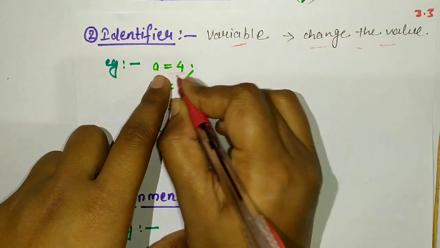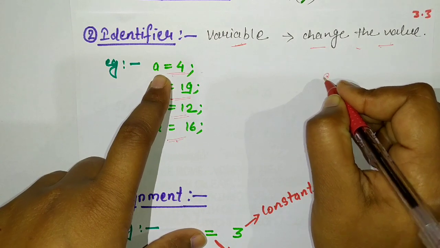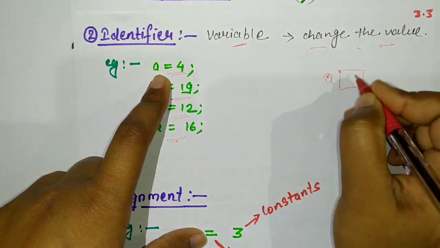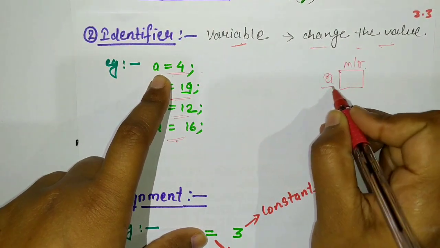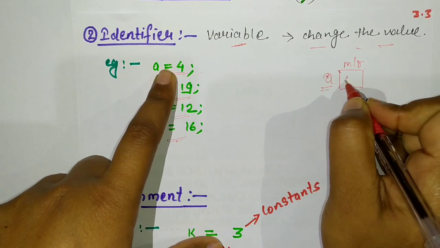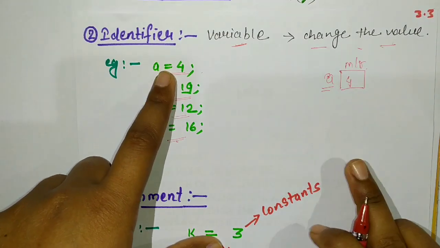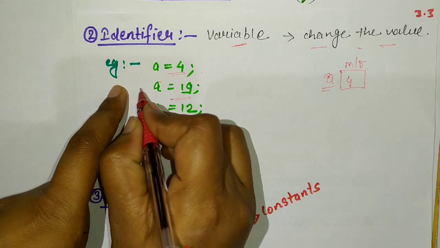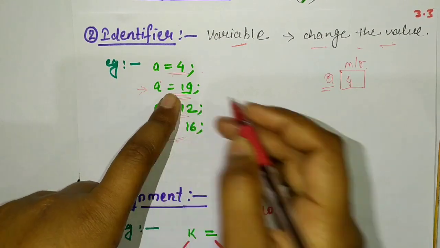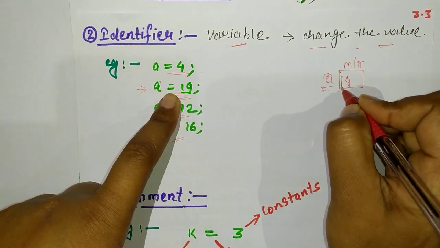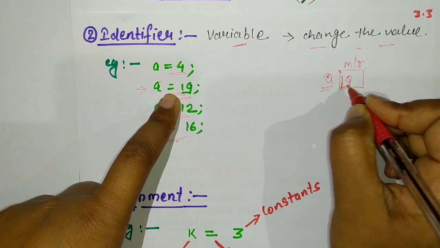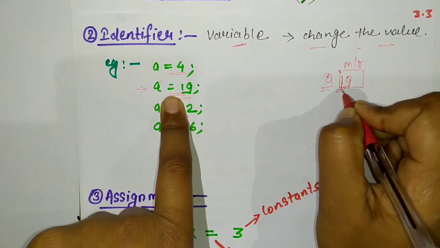When we write a is equal to 4, what operation is performed in memory? In memory, a is stored with the value 4. When it reads a is equal to 19, the value of a changes to 19.